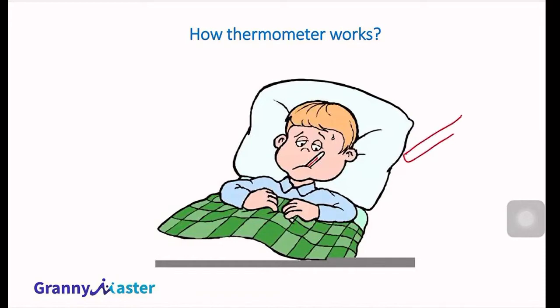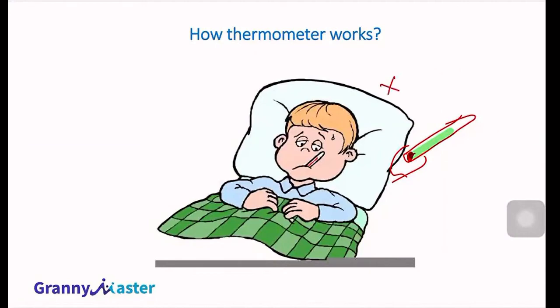So if you have a thermometer like this, there will be a mercury drop inside the thermometer, and that thermometer will be put in our mouth. So what happens? The liquid, which is mercury, will get heat from our body. If it gets heat from our body, it will expand. It will expand like this. How much it expands will give you the temperature of your body. So the working principle of the mercury-based thermometer is, as the temperature rises, the mercury in the thermometer expands, and the extent of expansion will tell you the body temperature.